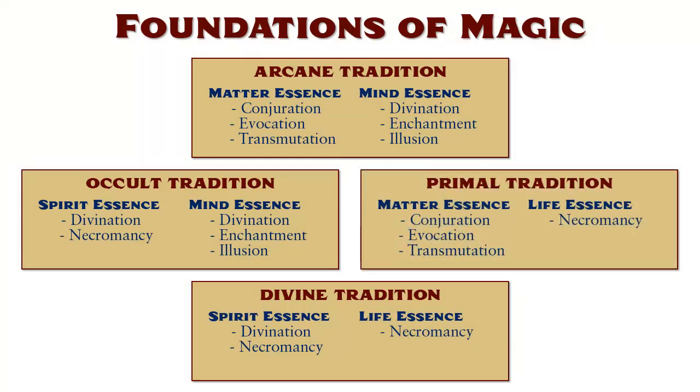And last, the primal tradition is the opposite of the occult tradition in that it primarily deals with the matter and life essences. So druids have more spells that focus on manipulating the physical realm, like growing claws, summoning animals, or manipulating the weather, as well as spells that enhance life energy that flows through all living beings, and that includes healing magic. So you can see each of the essences are associated with one or more schools of magic, and each tradition specializes in two of these essences, and no two traditions are influenced by the same two essences.